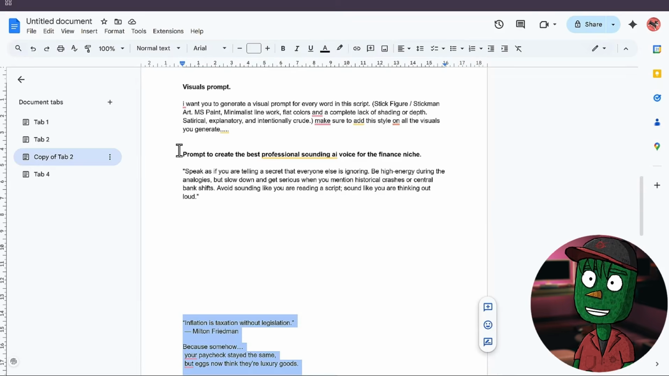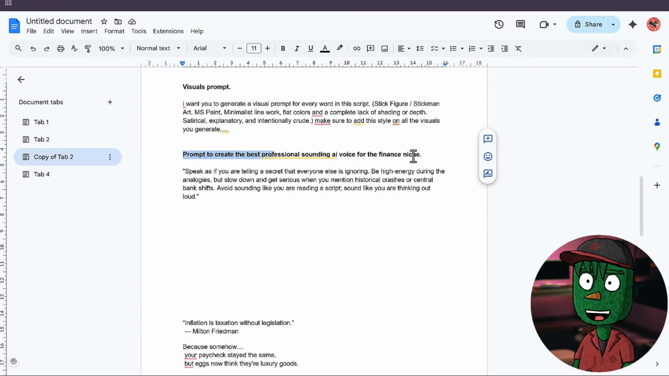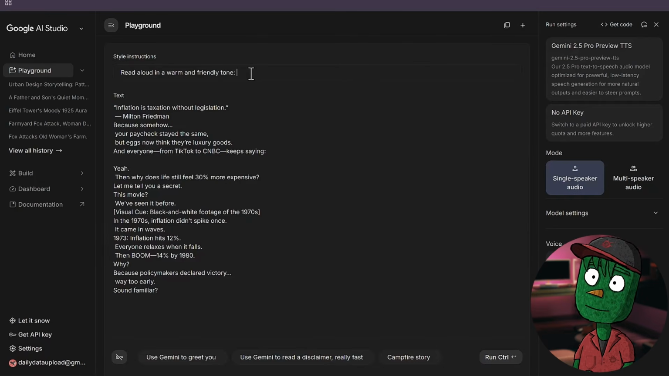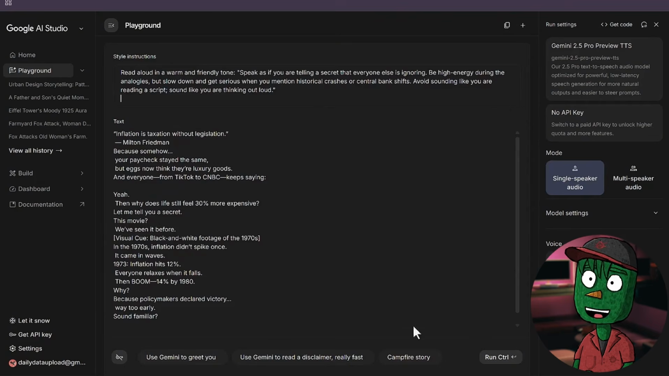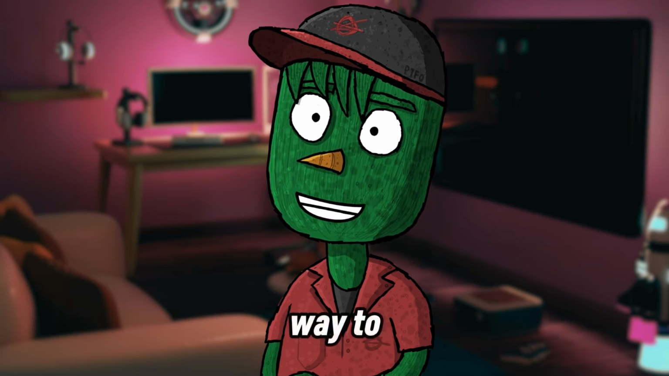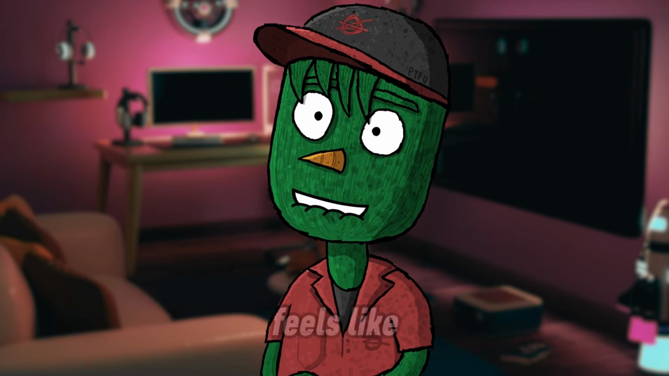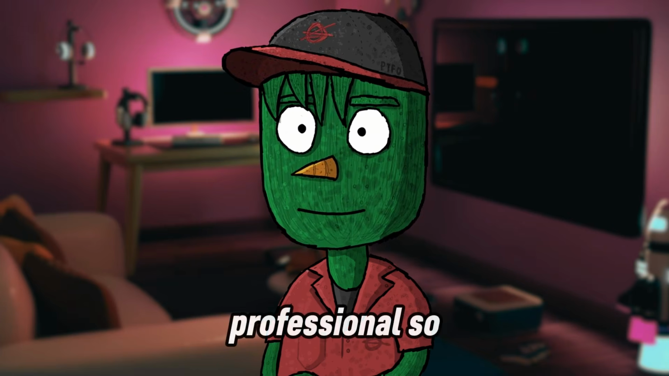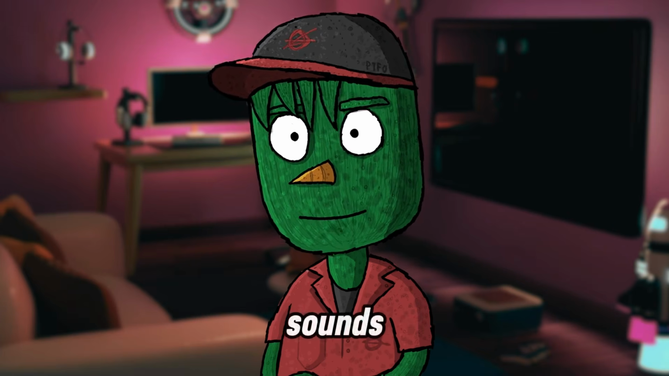If you scroll down, you're going to see prompts to create the best professional sounding AI voice for the finance niche. So just copy the prompt and then come back to Google AI Studio and paste it here. So now that you have it and you have your script here already, we can now click on Run to generate your voiceover. This is the simplest way to create high-quality voiceover that feels like it was recorded in a professional studio by a professional. So let's just listen to how it sounds.